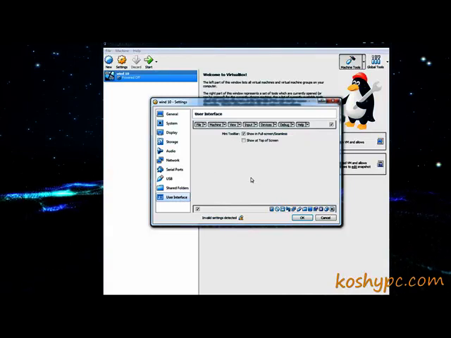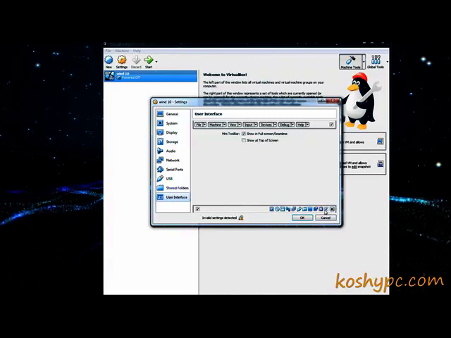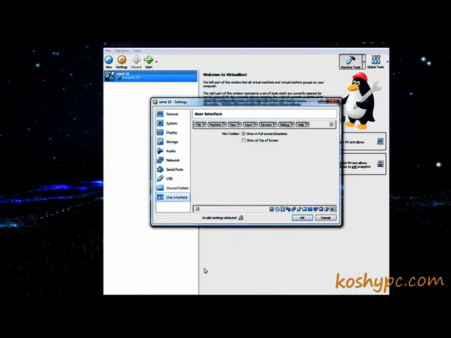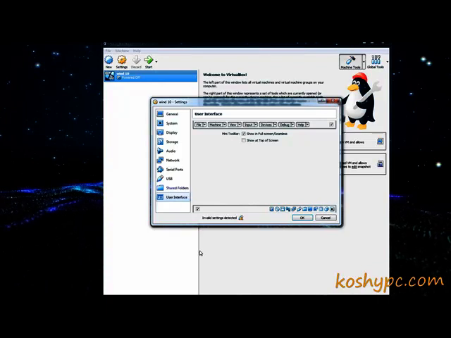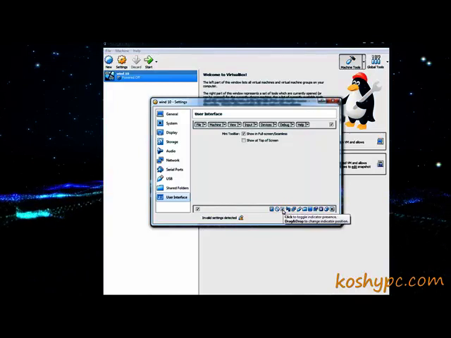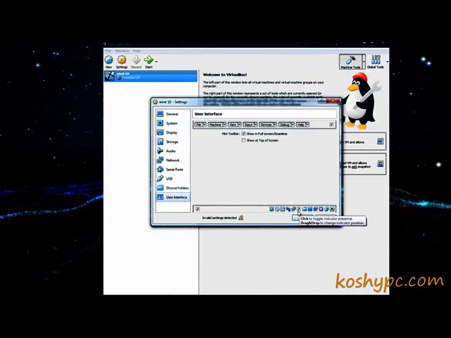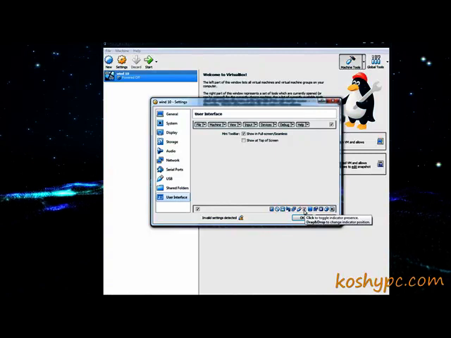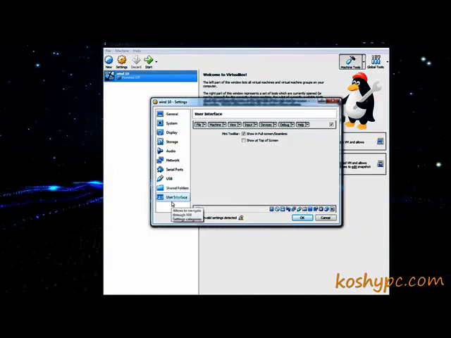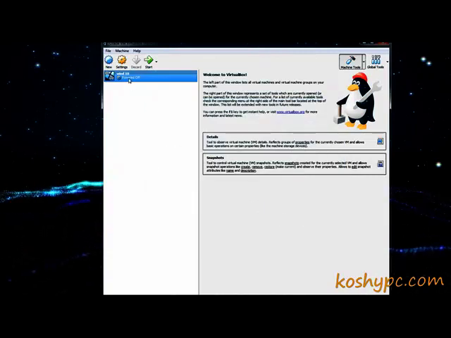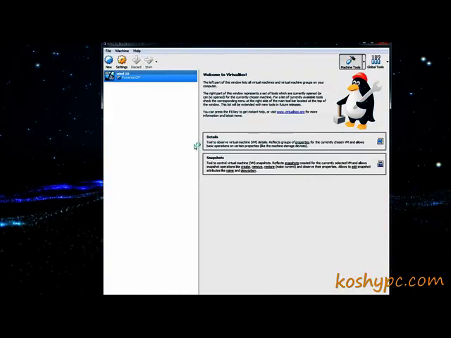Regarding user interface, at the bottom you can see there are small icons. Each icon shows which part of your main computer is connected to this virtual operating system when you turn it on. If you have a floppy drive, it will be connected if you let it, or other monitors or any USB connection that you have, or any other files or folders. And we will say okay, and here we are going to start, because we already connected the operating system, to see what's going on.